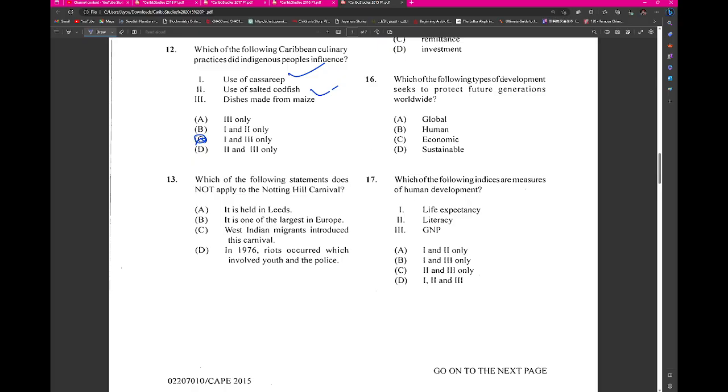Right, there were riots in Notting Hill, right? The protests, right? And I think that was in 1970. I'm not sure about 1976. There probably was.